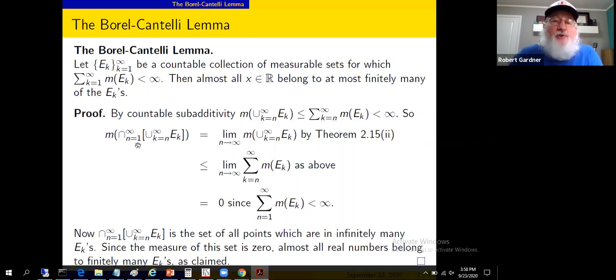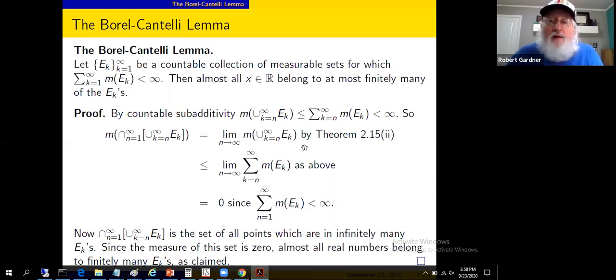So the measure of this intersection is the limit as n approaches infinity of the measure of the sets indexed by n. N is the lower bound, but it's an index on determining that union of sets. So we can use the continuity of measure to say the measure of the intersection is the limit of the measures.